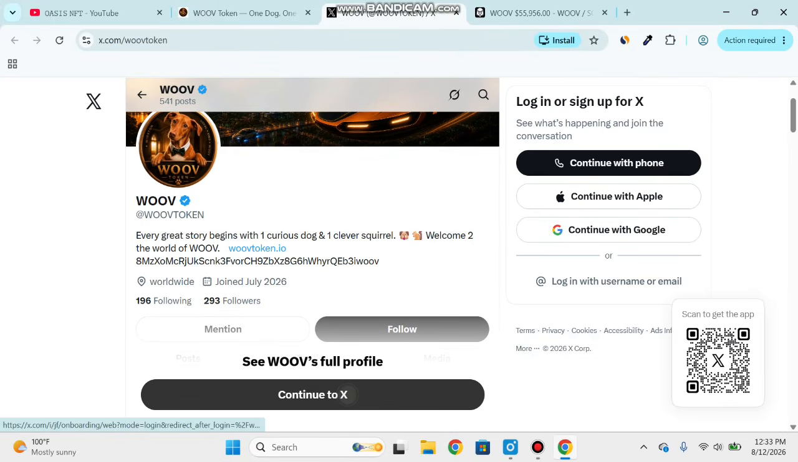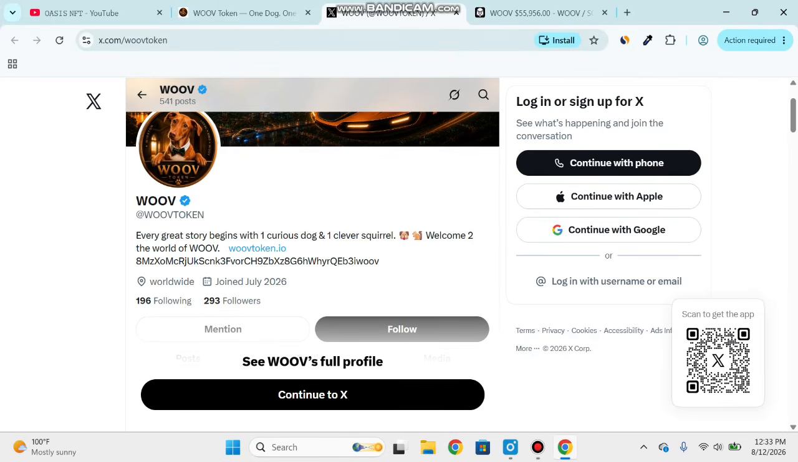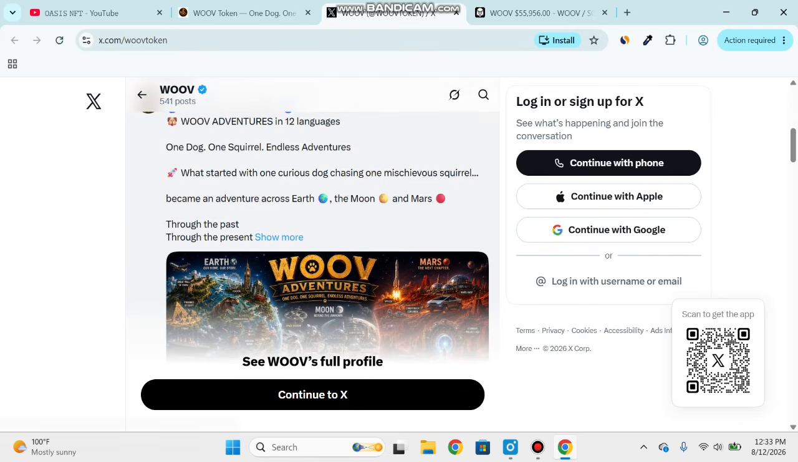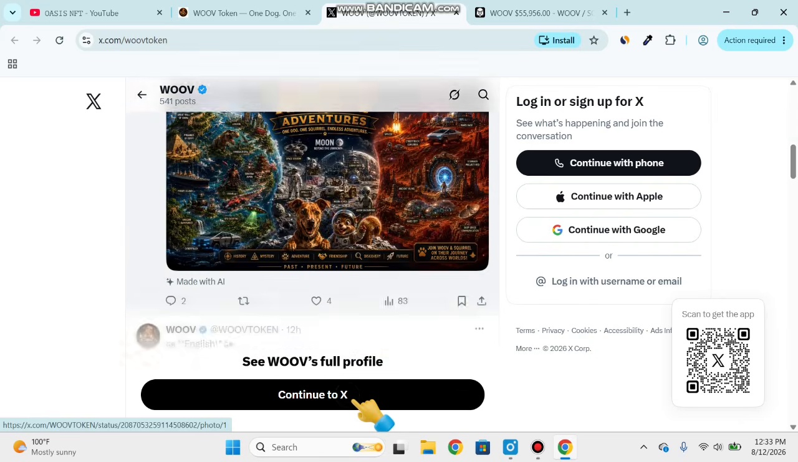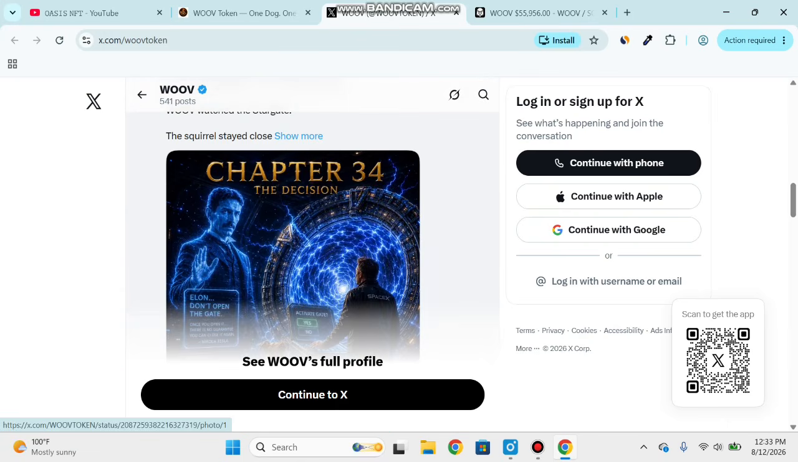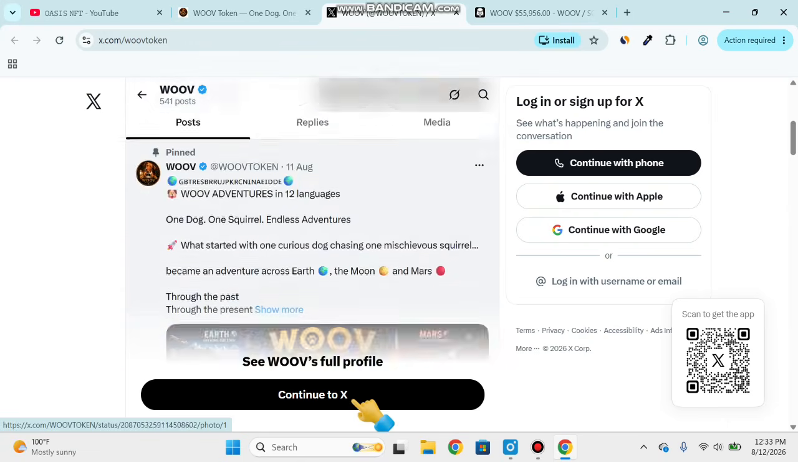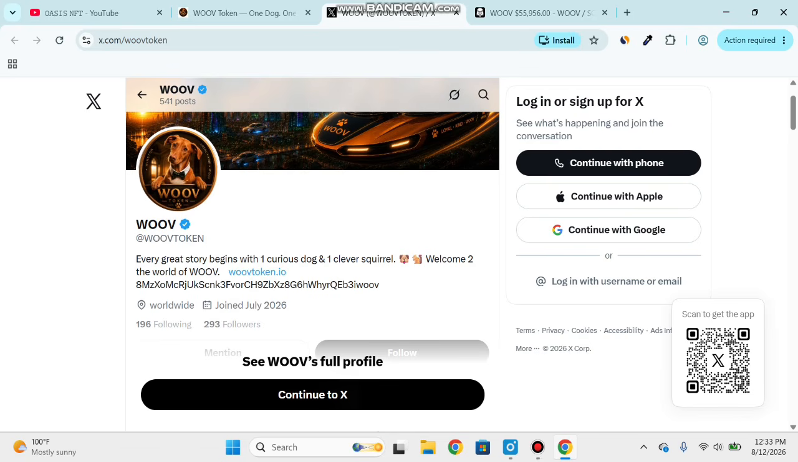Click to continue to X. You can see Woob token: every great story begins with one curious dog and one clever squirrel. Welcome to the world of Woob. You can see the official website link and contact details, and all the posts about this project. You can see all the details about this project. You can follow this Twitter page, and retweet, like and comment on the posts. And next you can go back to the official website.